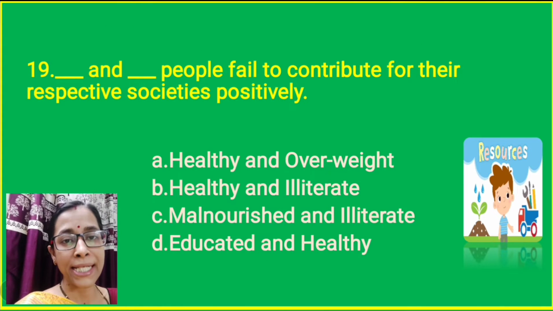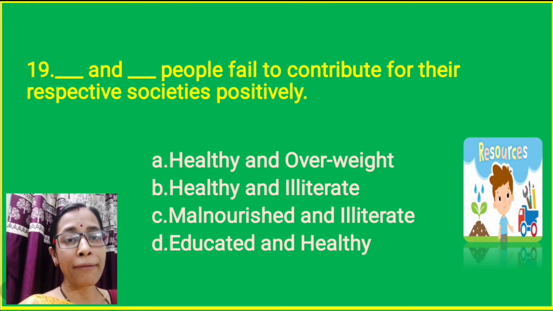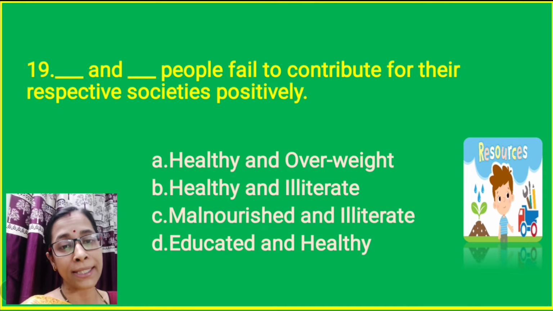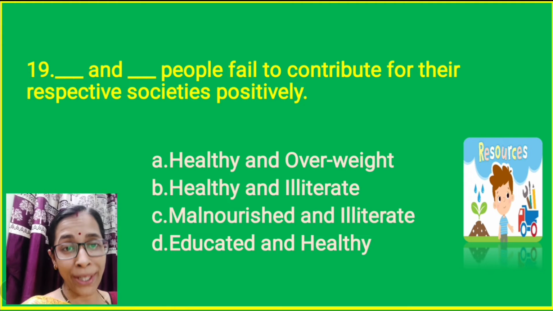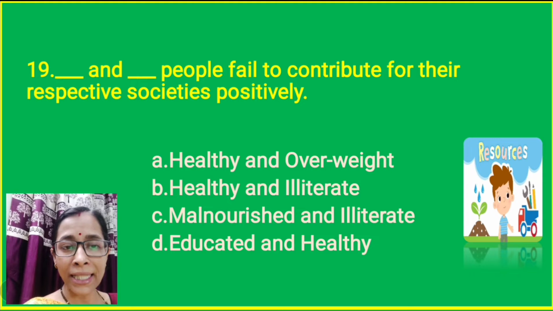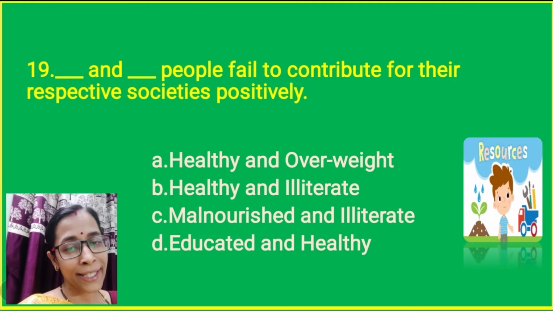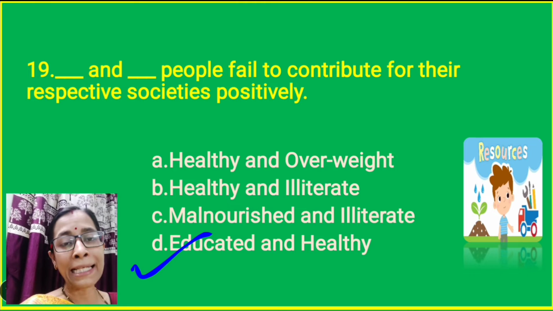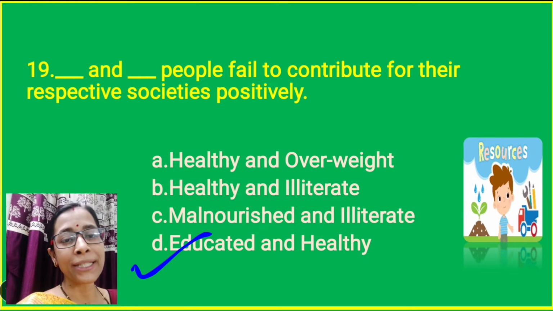Question number 19. Dash and dash people fail to contribute to their respective society positively. Healthy and overweight, healthy and illiterate, malnourished and illiterate, educated and healthy. The correct answer is educated and healthy people. They possess more skill and they contribute more to the development of their societies in a positive way.